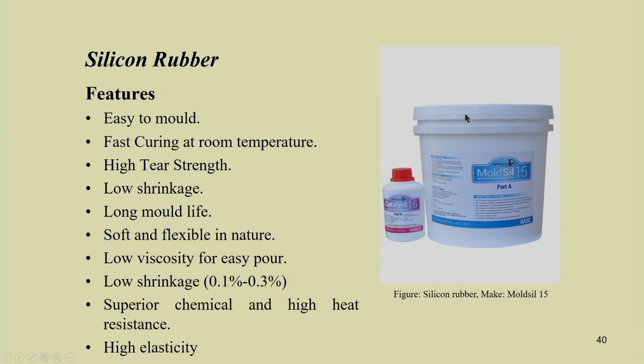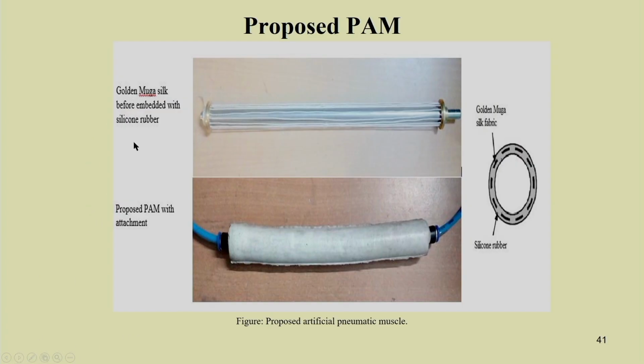You can fabricate this by using silicone rubber, and then this is the fabricated muscle. So, this is the Muga silk or Pat silk. We have made one mold, and in this mold we have fabricated this muscle, and we have also characterized these muscles to find the properties.